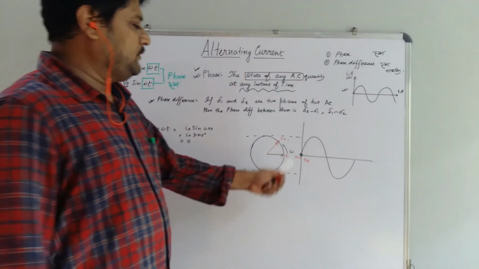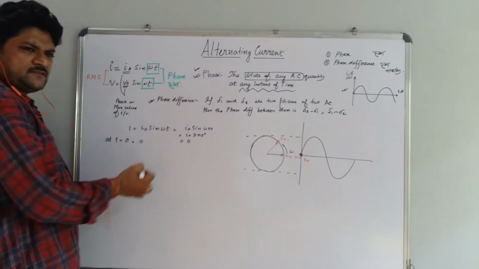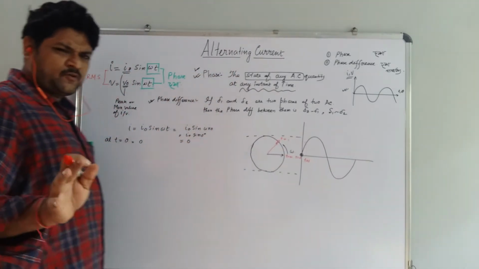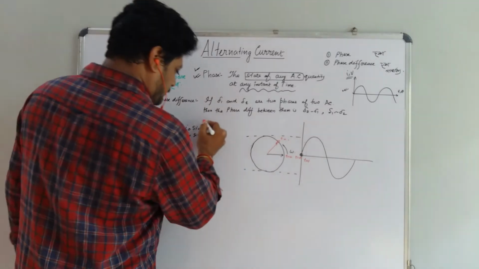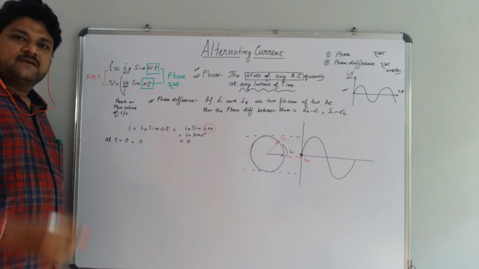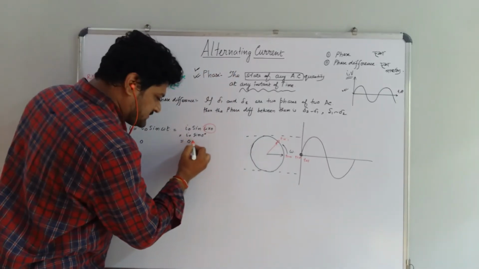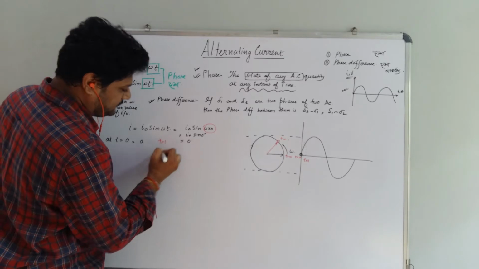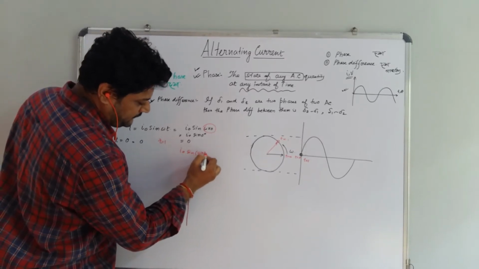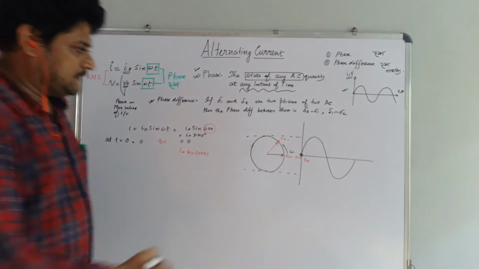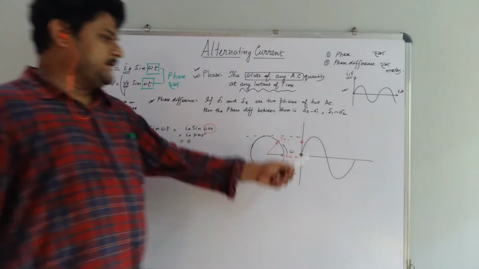At t equal to 0, it is 0. At t equal to 1, that is omega radian, whatever the omega radian is, you multiply that by 1, so you get some angle, not 0 degree, like 1, 2, 3, 4, something. So at t equal to 1, it is I naught sin omega t1, and that has some finite value. This is the finite value of that alternating quantity.